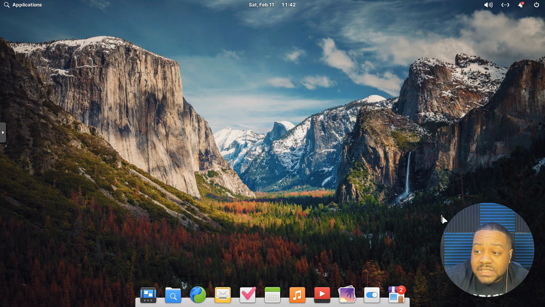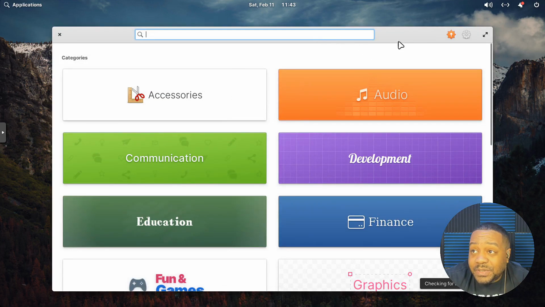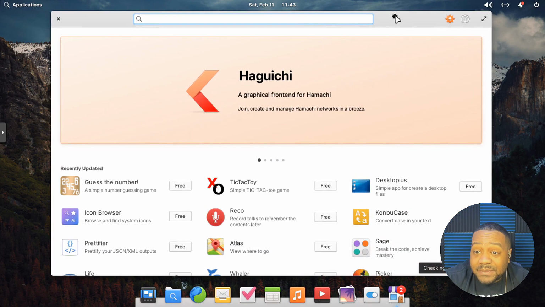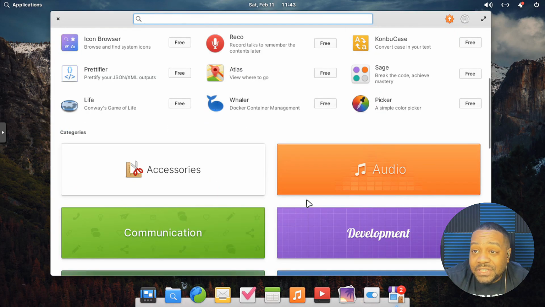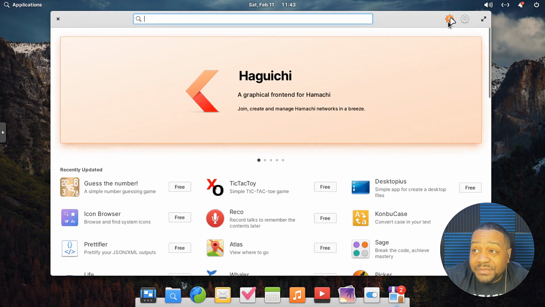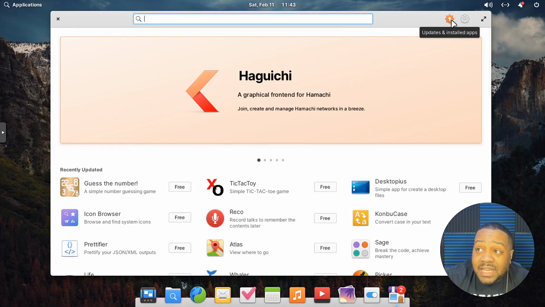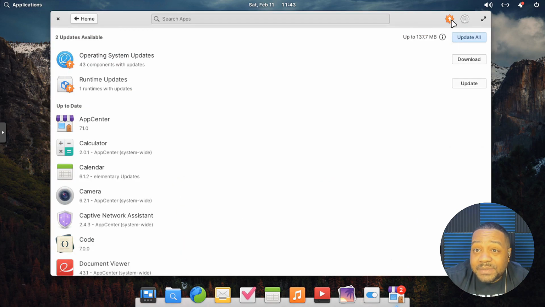I'm gonna close this and open up our app center, and this is super dope. App Center has its suggestions on the front page. You can search, you can filter, go through and find whatever you need from here. Now for updates, all you gotta do is hit here. That'll open up to see if you have any updates, and right now you got like 43 updates on the system.